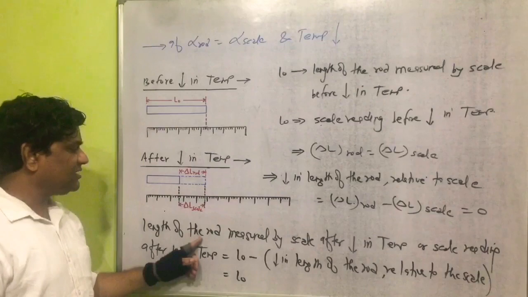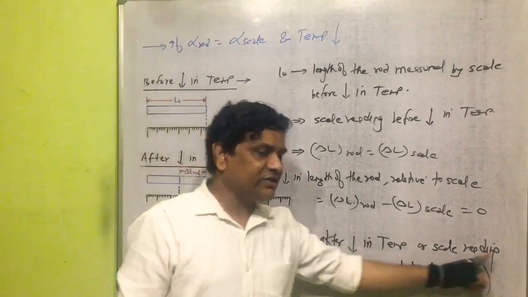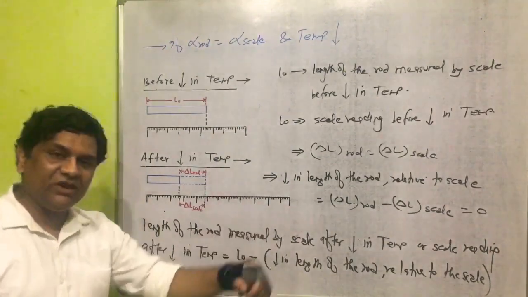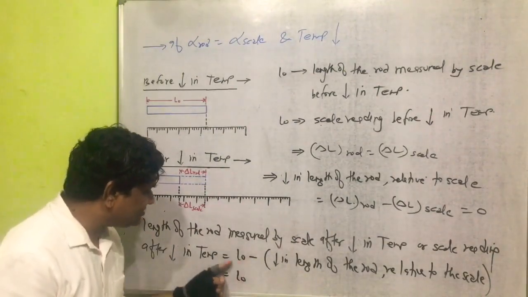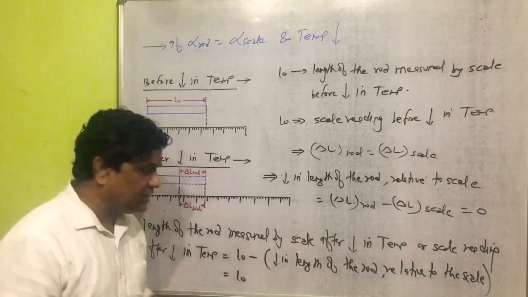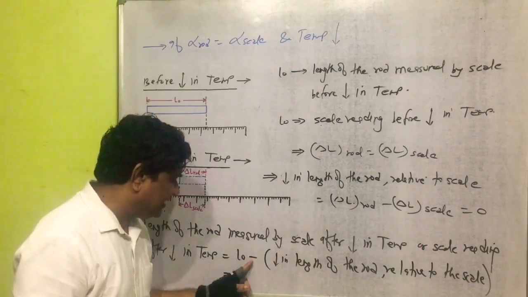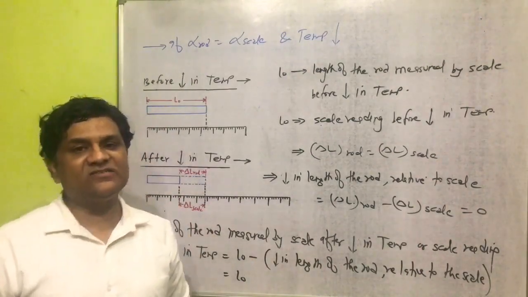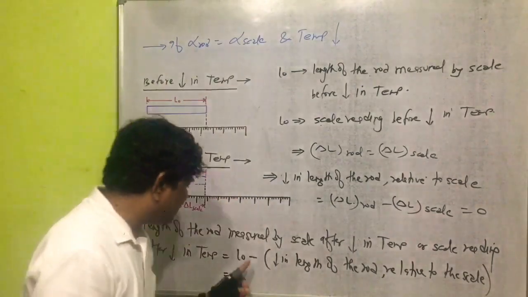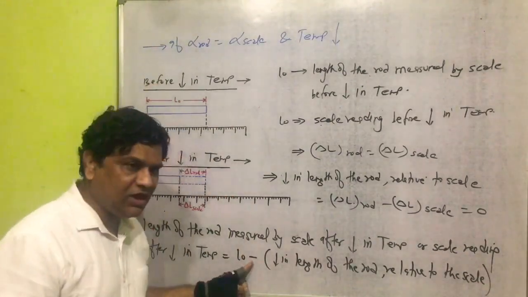So the length of the rod measured by scale after decrease in temperature, or scale reading after decrease in temperature, will become equal to the length of the rod measured by scale before decrease in temperature, minus. It should be clear in class here: if temperature increases it will be plus, if temperature decreases it will be minus.